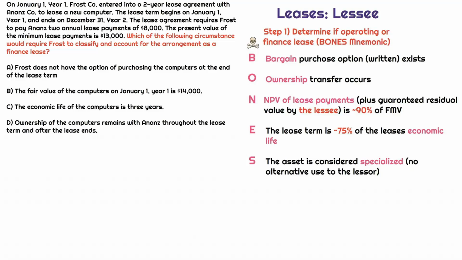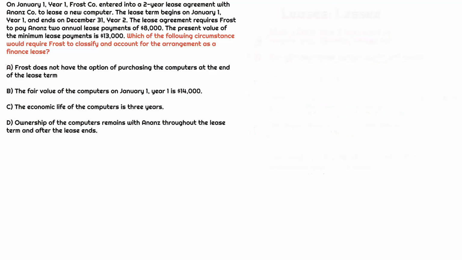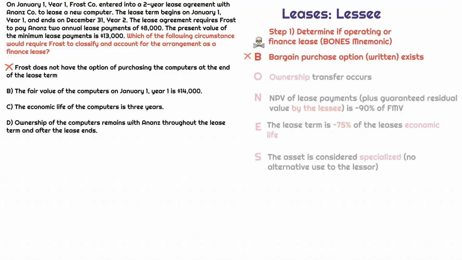Okay, so going through the incorrect answer choices first. Frost does not have the option of purchasing the computers at the end of the lease term. Right? Why would that be incorrect? Well, the B in our Bones mnemonic is going to represent a bargain purchase option. So if a bargain purchase option exists, essentially what we're saying is that the lessee will have the option to purchase this asset at the end of the lease term. Because it explicitly says that they will not have the option to purchase it, by definition, this is the opposite of meeting the criteria.